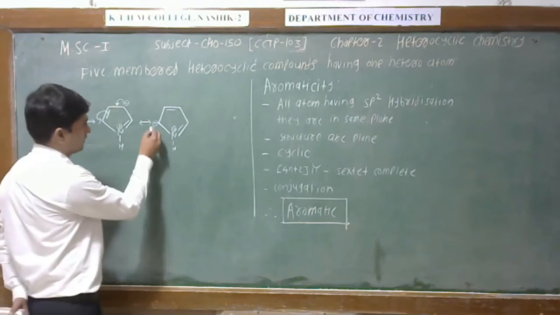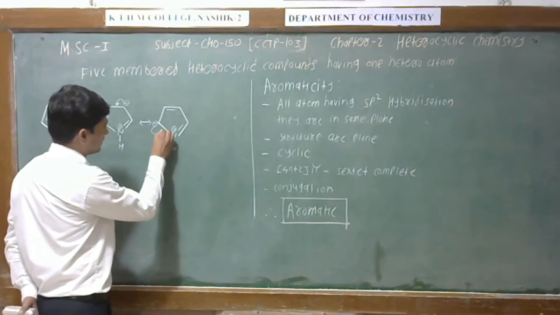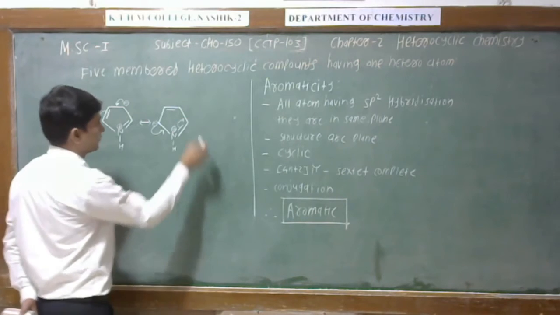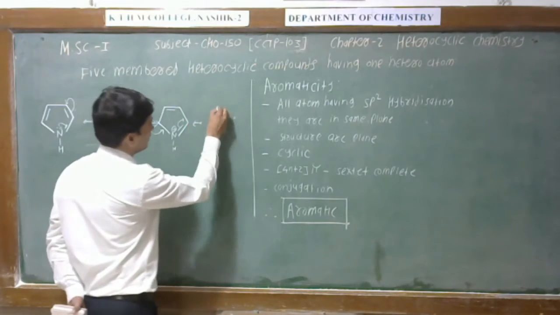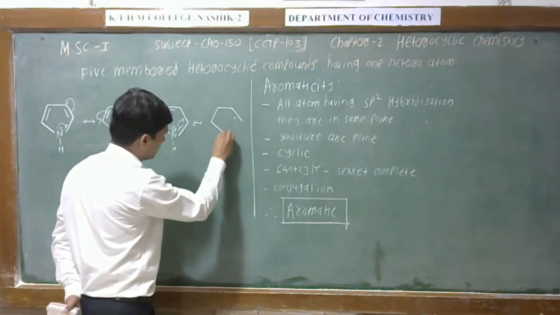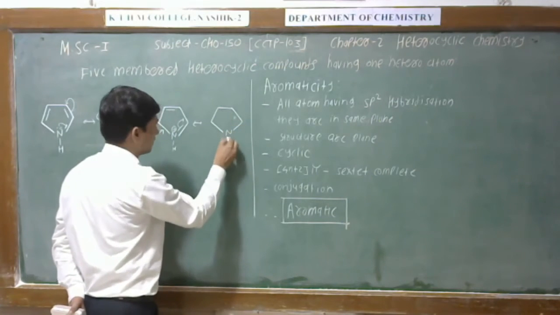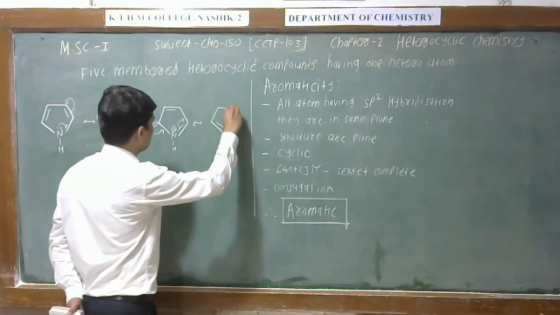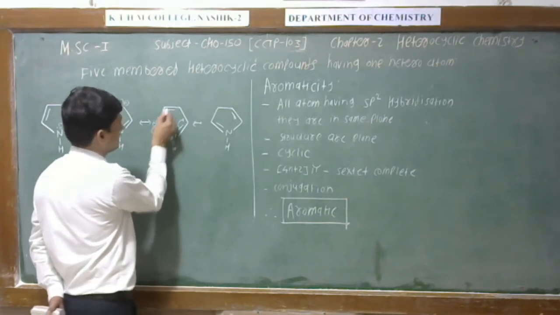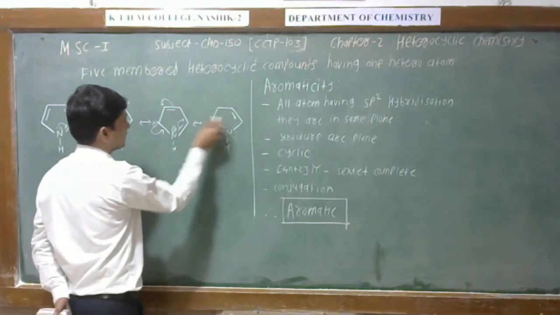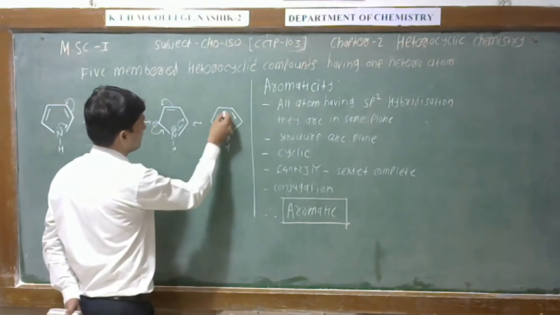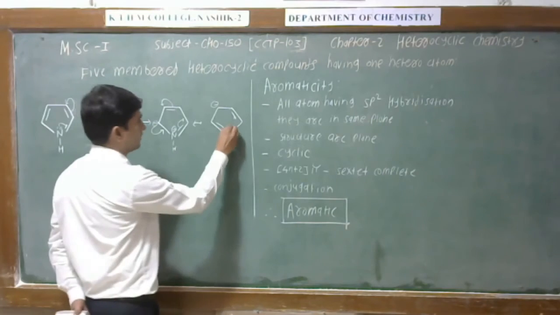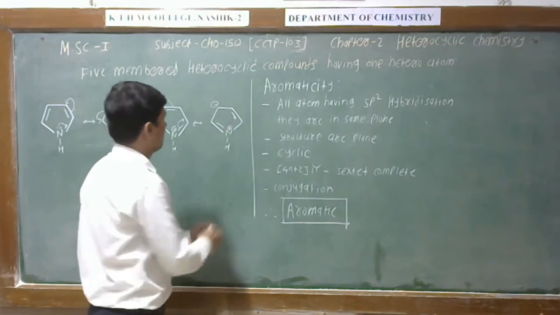See here, this negative charge makes a double bond here, and this double bond gets shifted. So the new resonance structure of pyrrole is like this. This is the double bond here, this is the double bond here, and this makes the negative charge here, and this nitrogen has the positive charge.